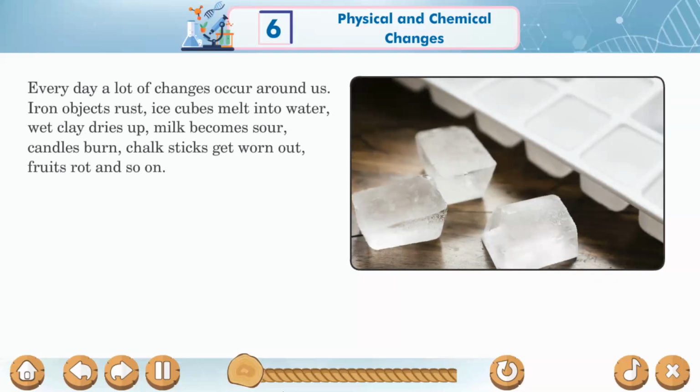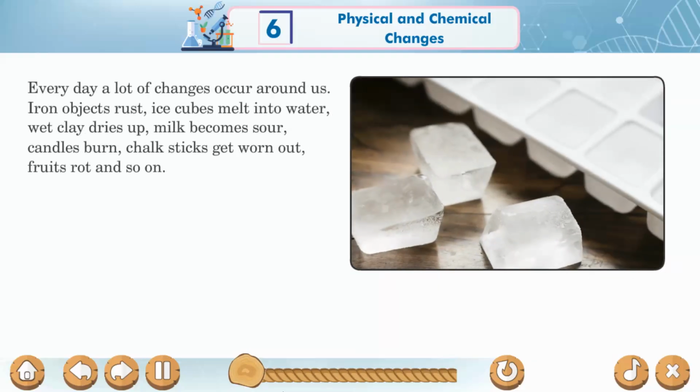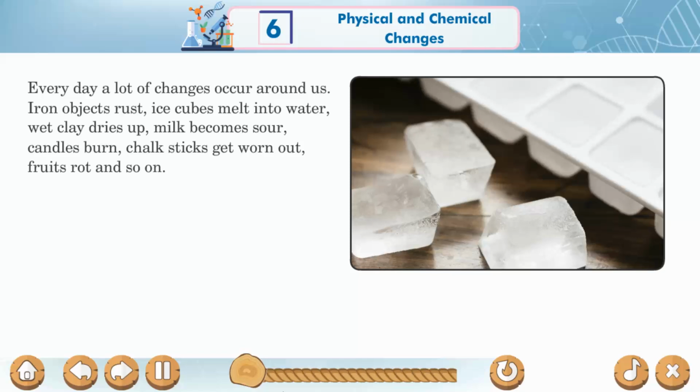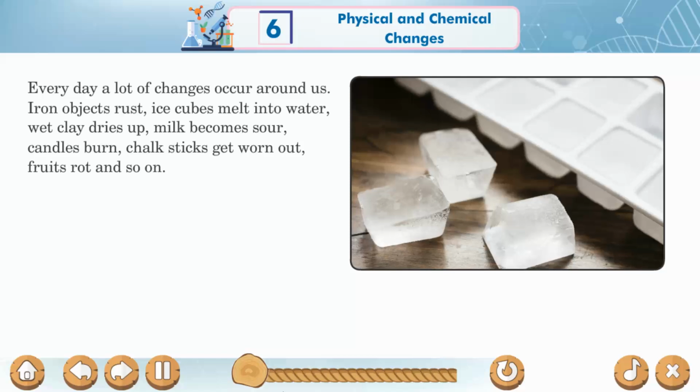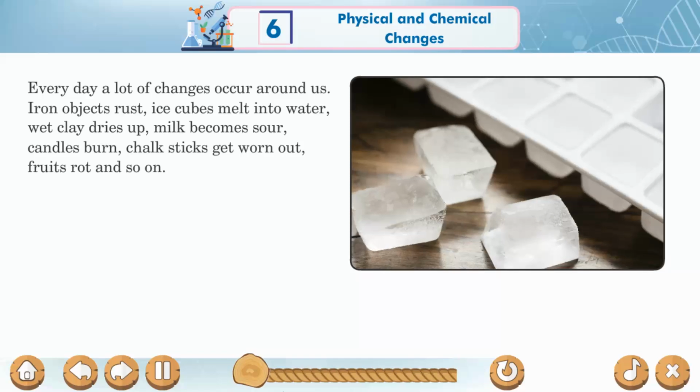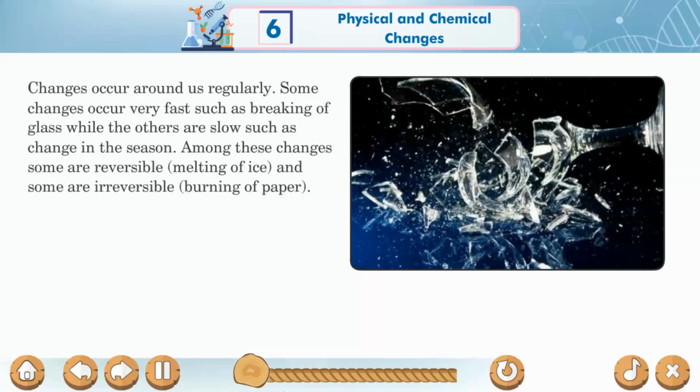Every day a lot of changes occur around us. Iron objects rust, ice cubes melt into water, wet clay dries up, milk becomes sour, candles burn, chalk sticks get worn out, fruits rot, and so on. Changes occur around us regularly.